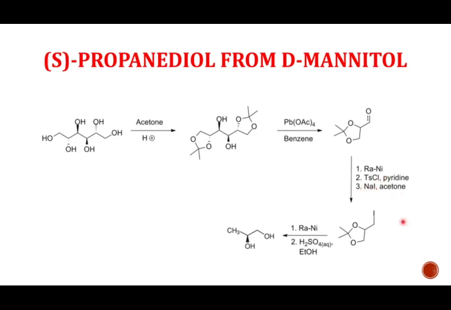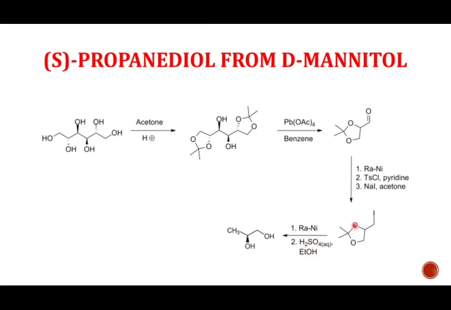By replacing the OTs, we will get iodide over here. Then simple Raney nickel reduction will remove this iodide. So friends, whenever we have a reducing agent, it will also act as a dehalogenating agent. So we will get hydrogen over here.